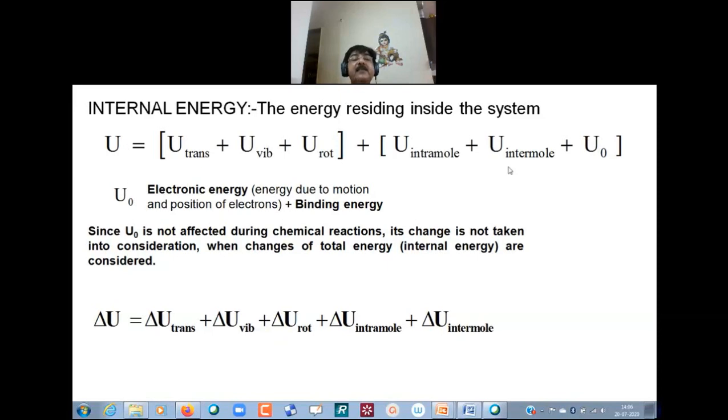And this internal energy is a state function. It cannot be measured. It can always be measured in terms of change in it. Therefore, delta U will be equal to delta U translational, delta U vibrational, delta U rotational, delta U inter and delta U intra.